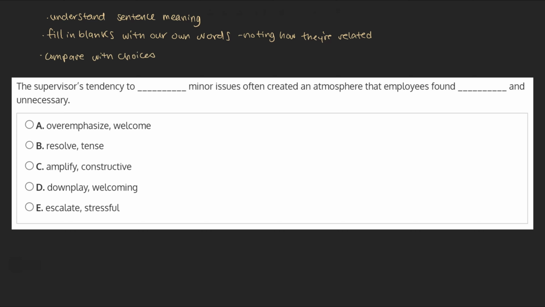Because each option gives us a pair of words, both words in the pair must fit our sentence. If one word doesn't work, we can mark that entire choice off. With this in mind, let's take a closer look at our sentence.